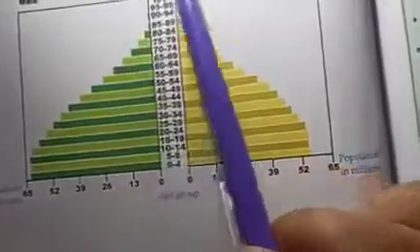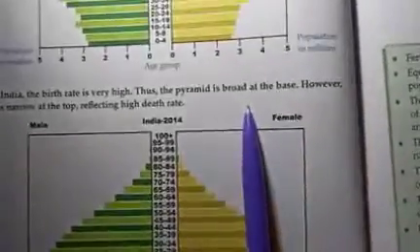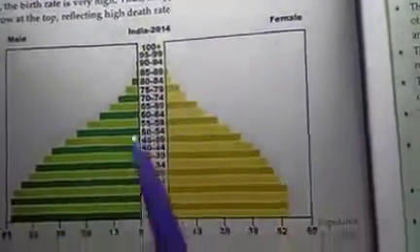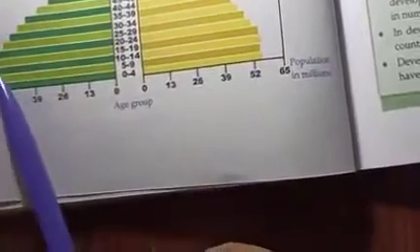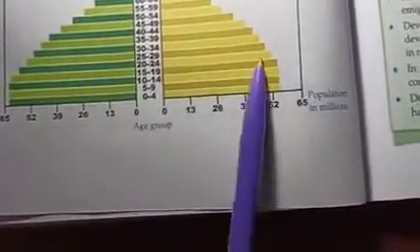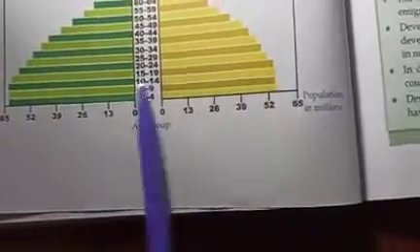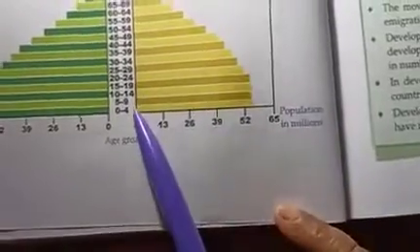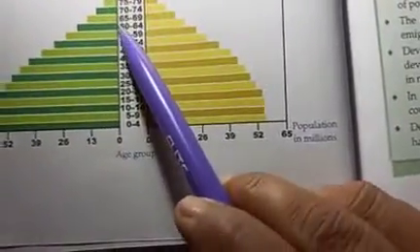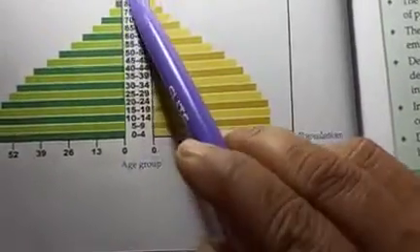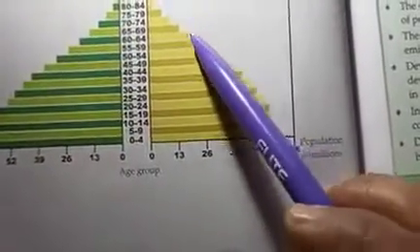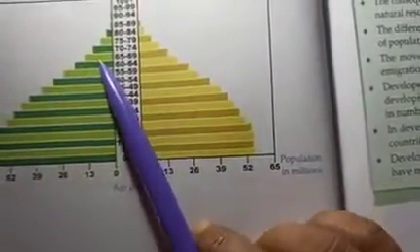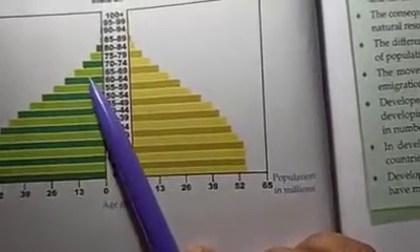In India, the birth rate is high, thus the pyramid is broad at the base. However, it is narrow at the top, reflecting high death rate. So here if we see, the long bars are at the bottom. So in the country, birth rate is very, very high. And the number of dependents is also more in this group. But at the top we find, as we move gradually towards the elderly group, the death rate is also very high.